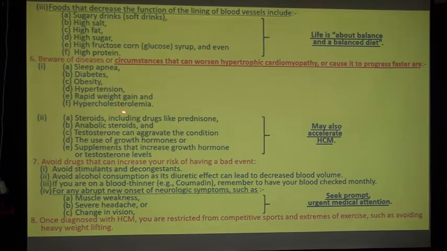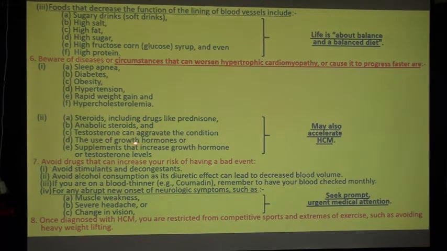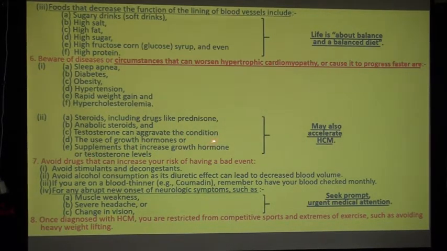Then steroids, including drugs like prednisolone, anabolic steroids, testosterone, can aggravate the condition. The use of growth hormones can aggravate the condition. Supplements that increase growth hormone or testosterone levels will aggravate the condition and